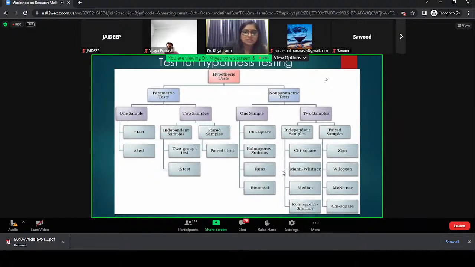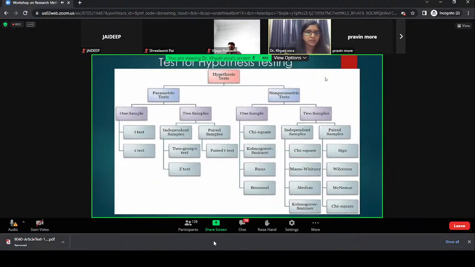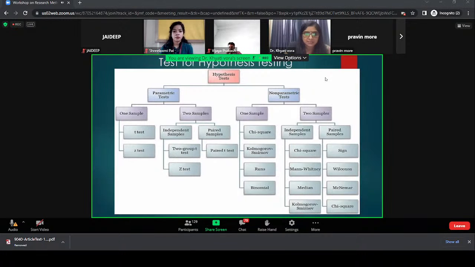So now let's attend questions here. Ma'am, I have a doubt with regards to t-test and z-test. Is the test used when the sample is less than 30? Yes, that's what I said. See, what happens when you apply the test, we look at the t value, but they are known as z-test statistically.